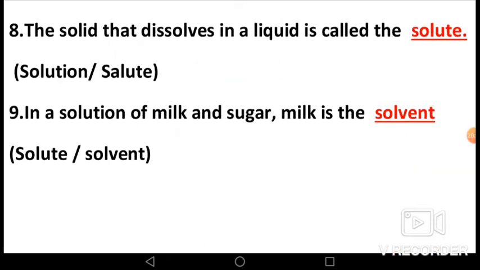Now let's see the 8th fill in the blank. The solid that dissolves in a liquid is called the dash. Options are solution and solute. The answer is solute.